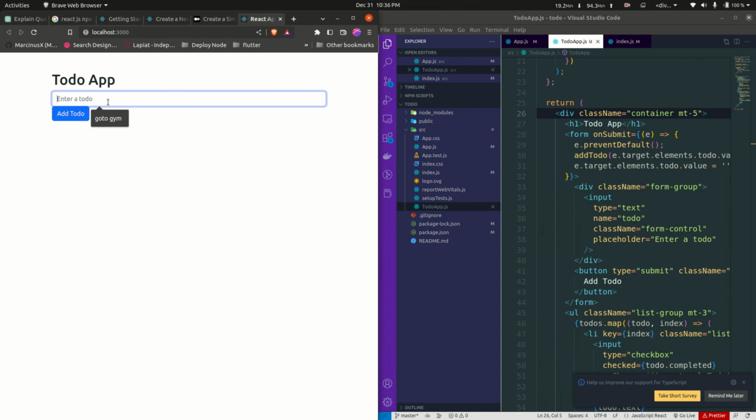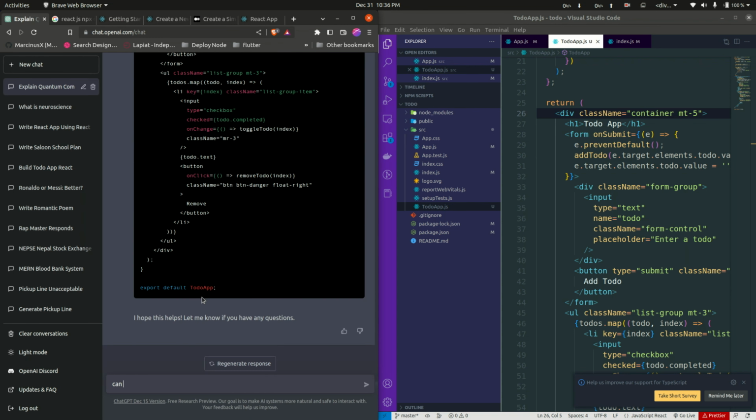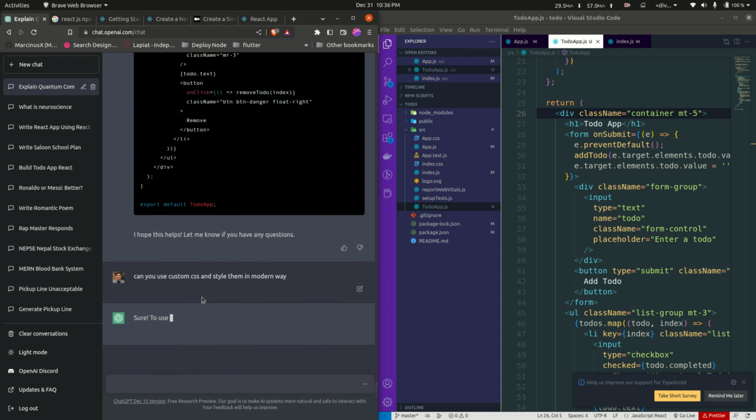Okay, this is better than the previous one, but I'm still not satisfied with this look. So let's again ask it to write a custom CSS for our app, which looks better.